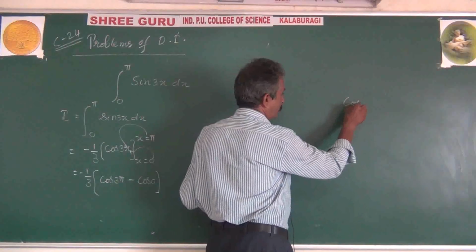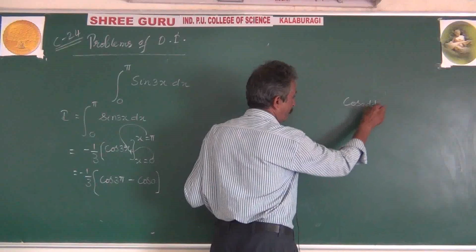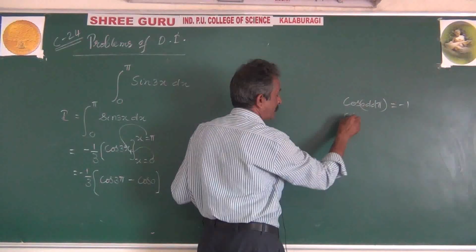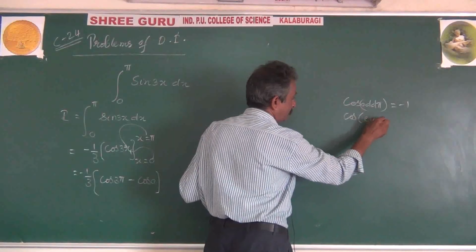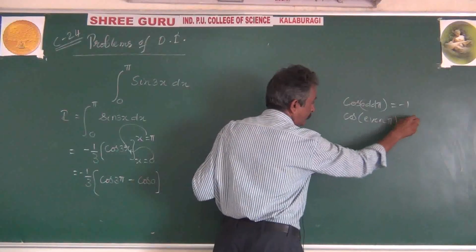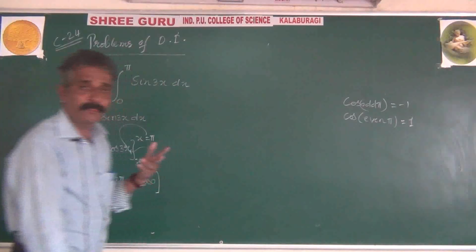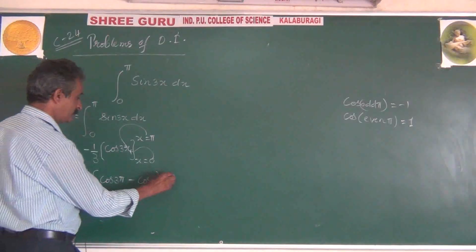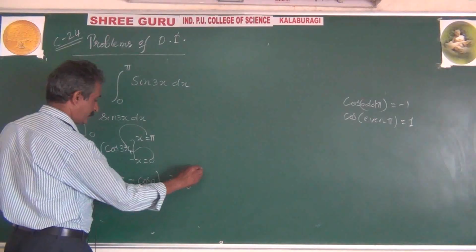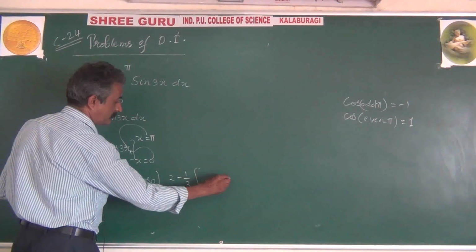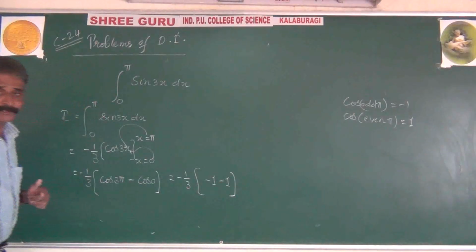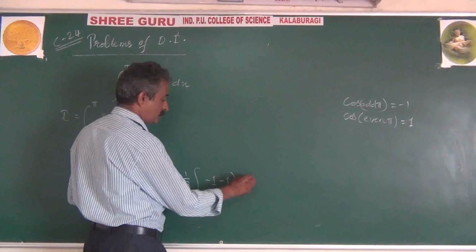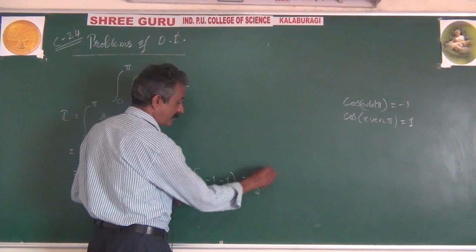Since cos of an odd integer multiple of pi is always minus 1, cos of an even integer multiple of pi is always plus 1, whereas sin of odd pi or even pi is always 0 and cos 0 is 1. That is equal to minus 1 by 3 into bracket minus 1 minus 1, minus 1 minus 1, minus 2, into minus, plus 2 divided by 3 is the final answer.